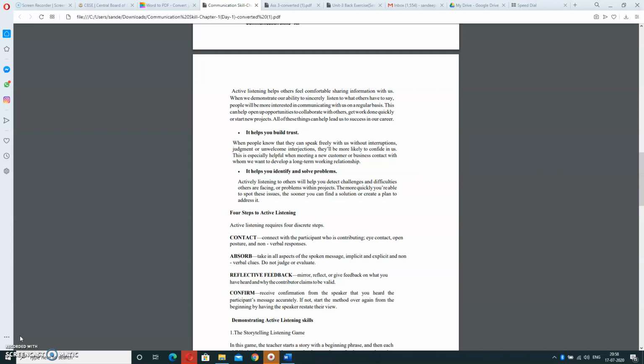And third, it helps you identify and solve problems. Active listening to others will also help you detect challenges and difficulties others are facing or problems within the project. The more quickly you are able to spot their issues, the sooner you can find the solution also.